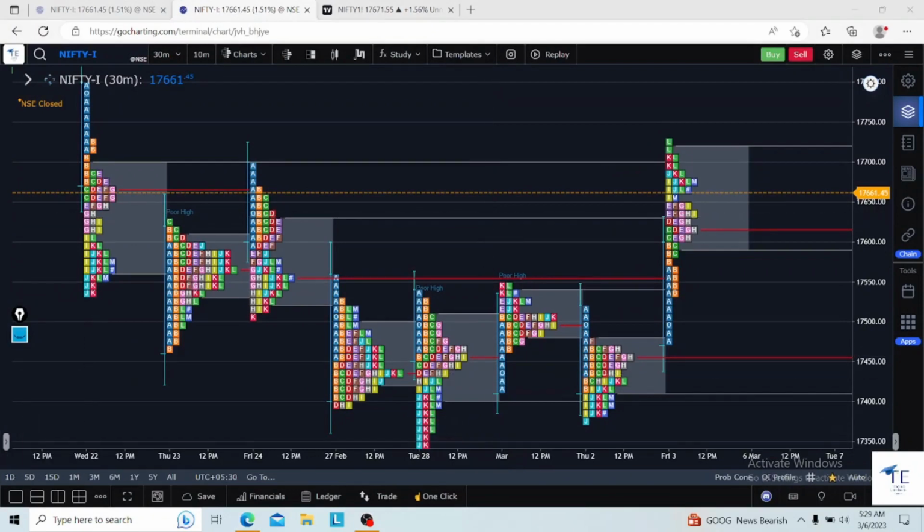Welcome to you all for my intraday trade setup for Nifty 50. This is the Nifty 50 futures chart on the 30 minutes time frame. This is the market profile normal chart.